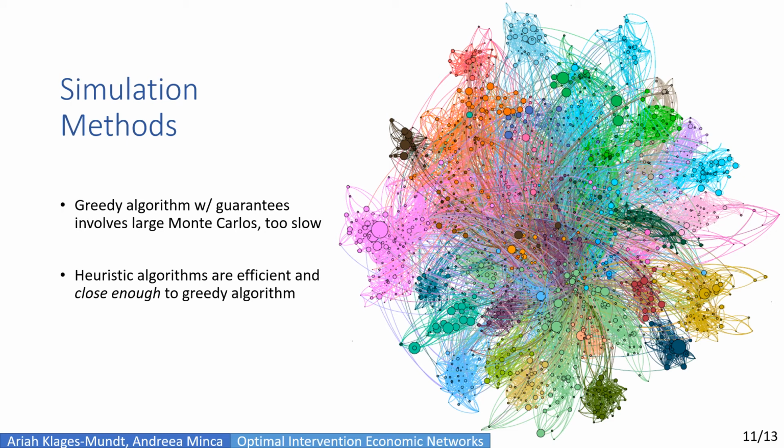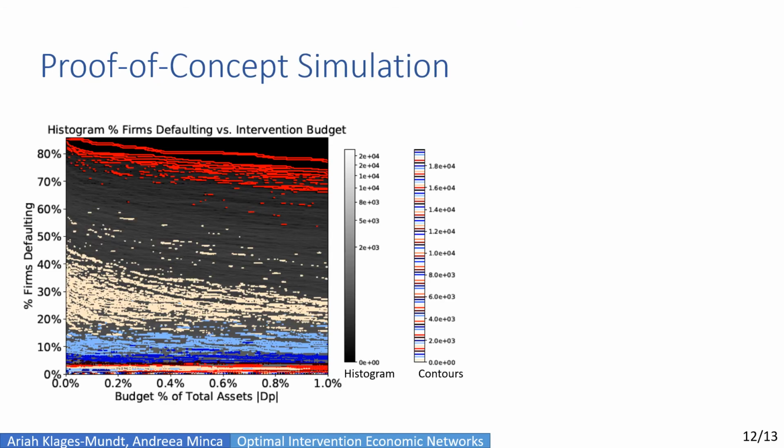We then handle the intervention problem in these scenarios using the methods that we've explored. So the greedy algorithm with guarantees actually involves very large Monte Carlos for a large dimensional system, and so is simply too slow to use for this purpose. But drawing from the influence maximization literature again, there are heuristic algorithms that are efficient and basically close enough to the greedy algorithm. And so we use those to demonstrate a proof of concept simulation. I'll briefly walk you through the results of this proof of concept.